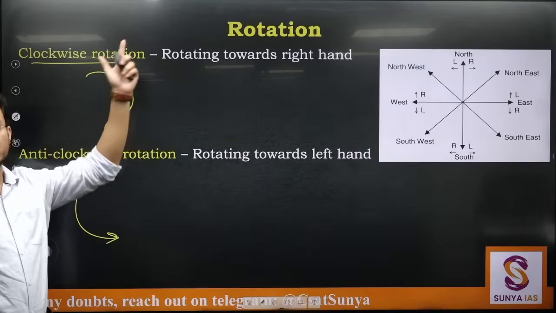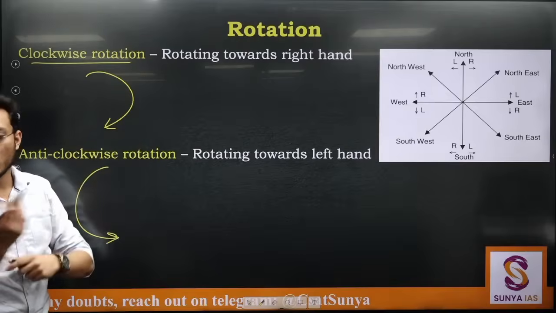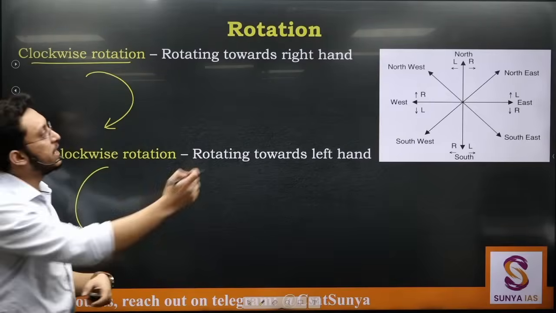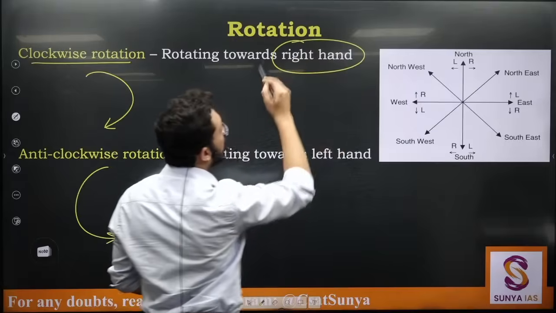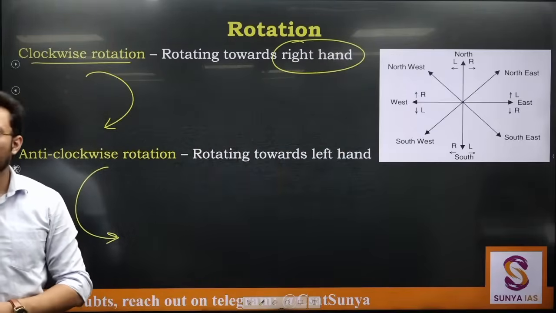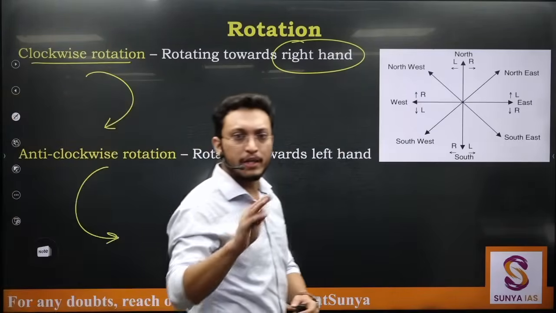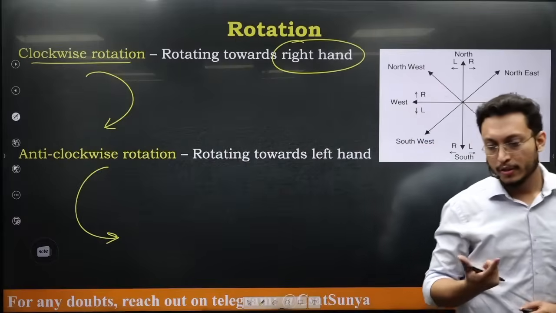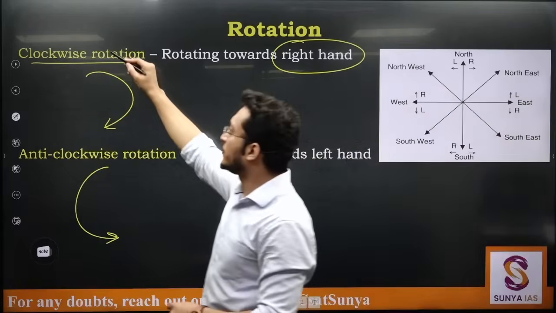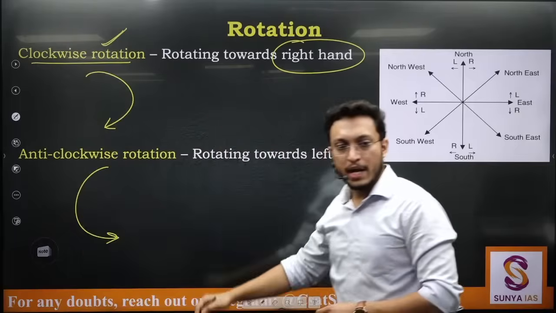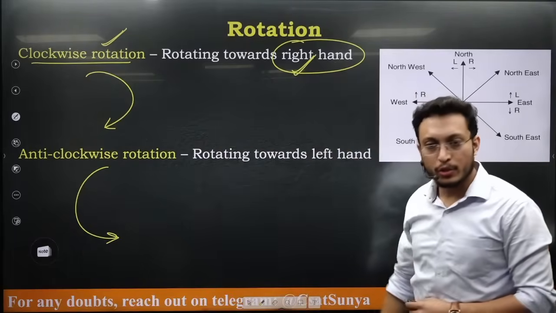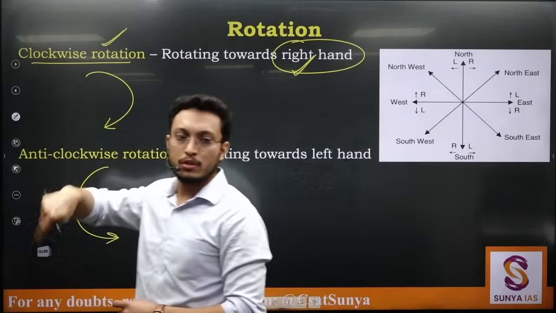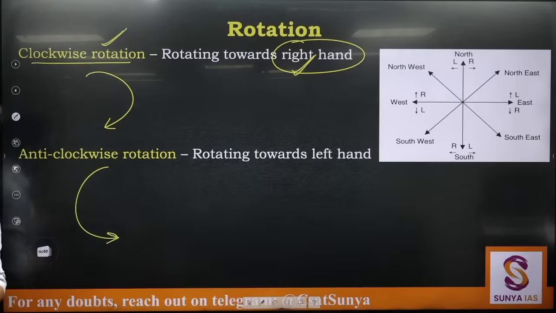So these terms will be used interchangeably. Either clockwise rotation will be written or right hand rotation, that he is rotating towards his right by, let's say, 90 degrees or 45 degrees, certain degrees might be given. So clockwise rotation or right hand rotation. If right hand rotation is given, you can always treat it as clockwise, okay?